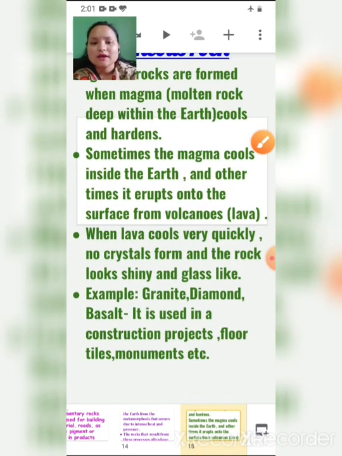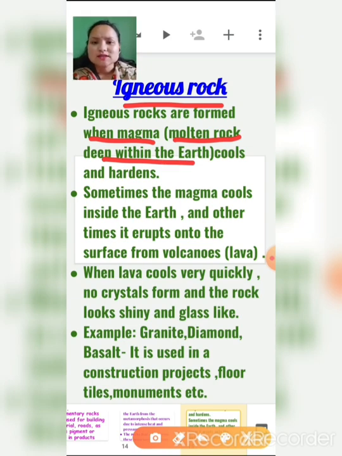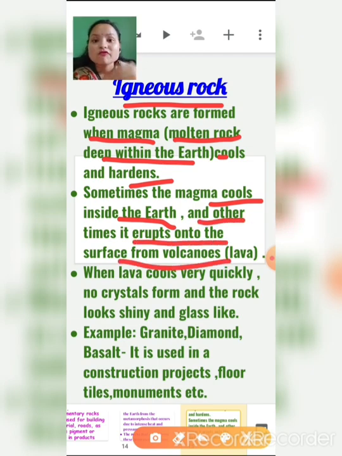Okay, then the third kind of rock is igneous rock. Igneous rocks are formed when magma, what is magma, children? Molten rock deep within the earth. Igneous rock is present in the mantle. So igneous rocks are formed when magma, molten rock deep within the earth, cools and hardens. Sometimes the magma cools inside the earth, and other times it erupts onto the surface in the form of a volcano. You have seen volcano eruptions on TV also, right? You have seen that hot red-colored substance flows out from that mountain. That is lava.